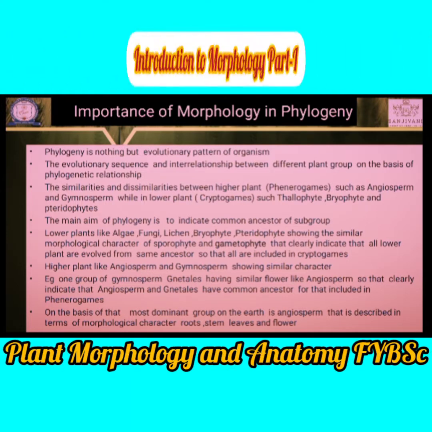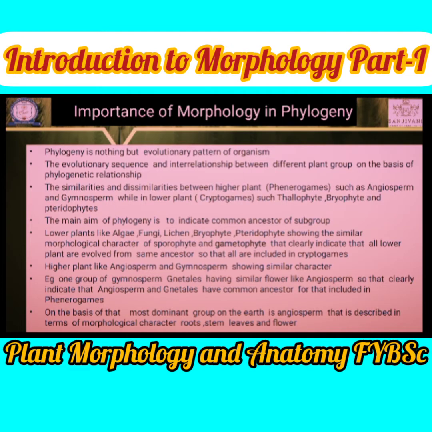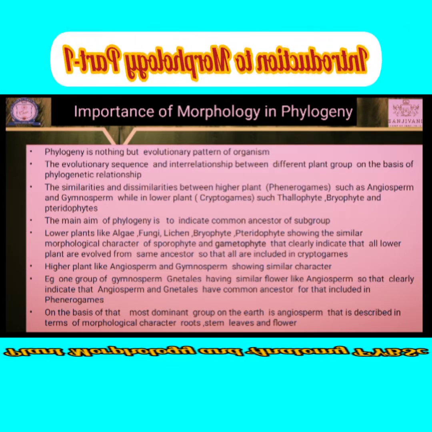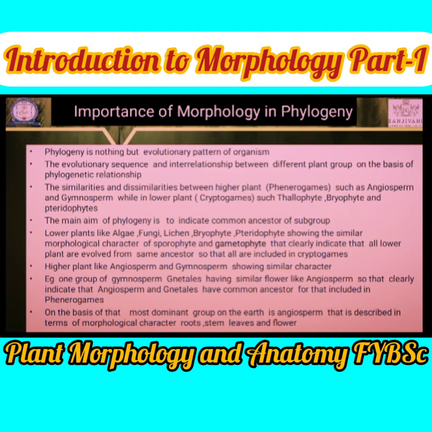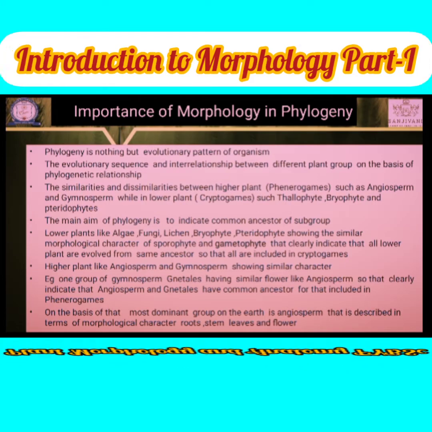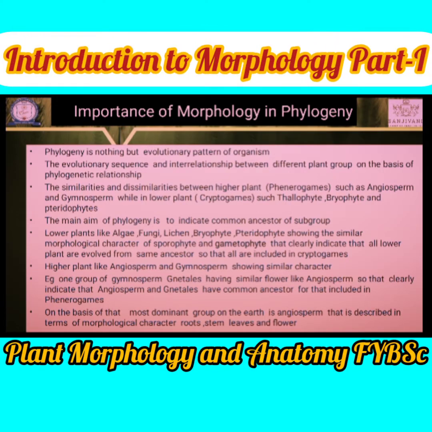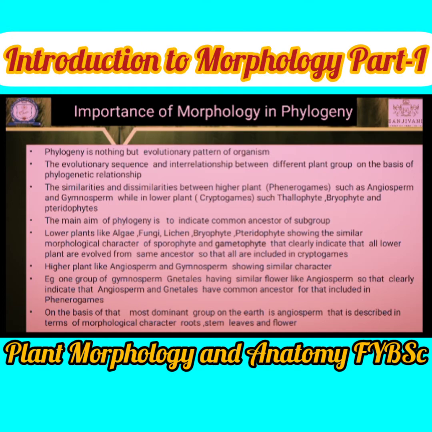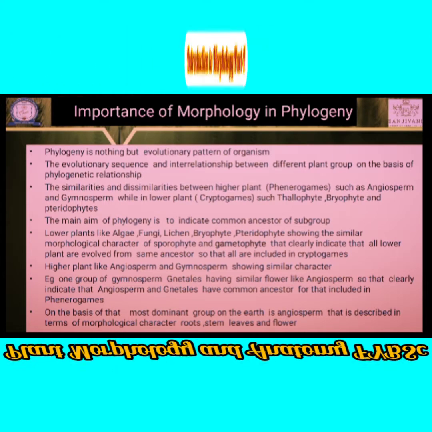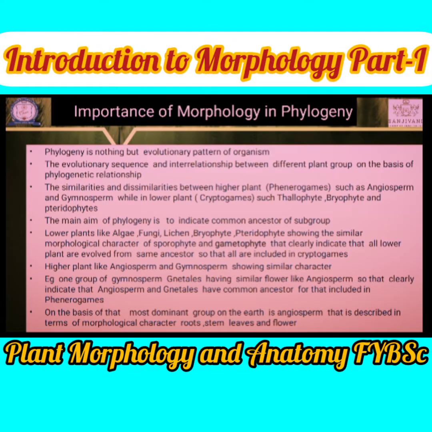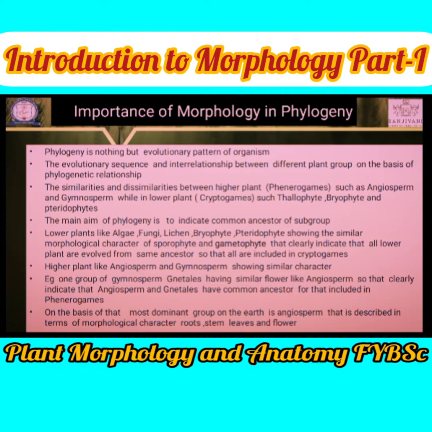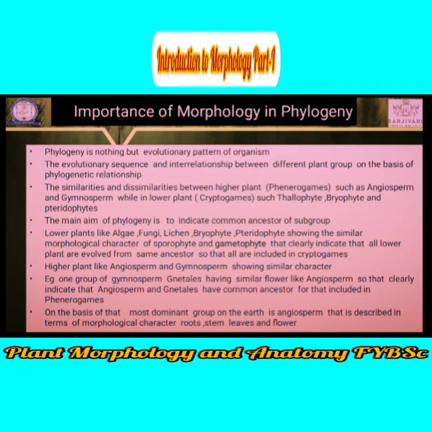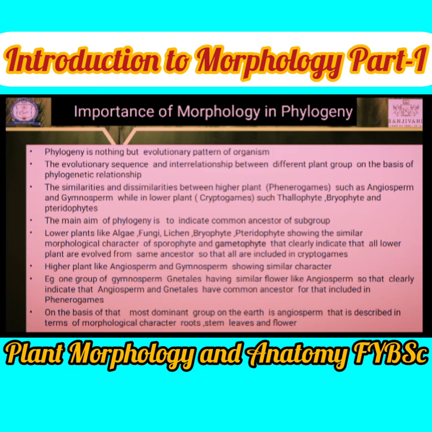The lower plants like algae, fungi, lichen, bryophyte and pteridophyte show similar morphological characters. For that purpose, they are placed into the cryptogams. Which are the similar characters? Let's see. Lower cryptogams: which are the similar characters? Gametophyte, sporophyte, thalloid plant body.